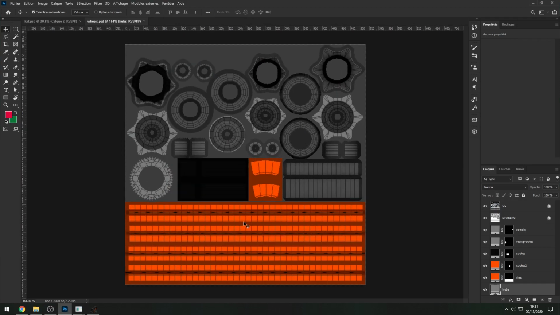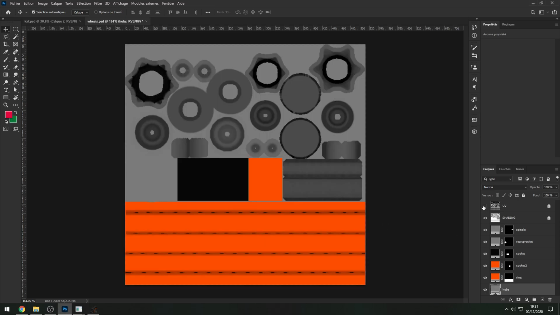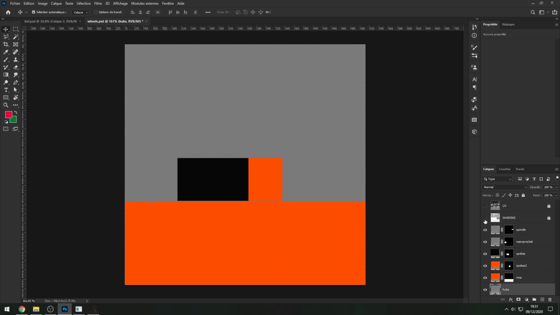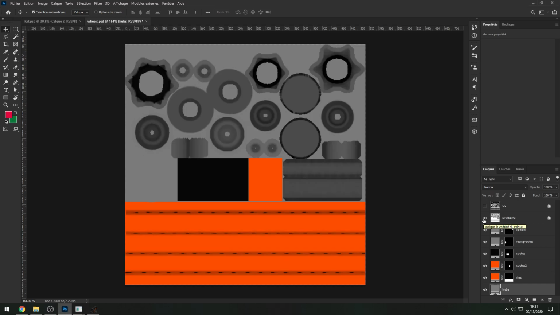So how does this work? We've got the UV texture, which is showing what the game exactly reads, all right? But we don't need it, so let's not use it. There is the shading, which is, like I said, super important because that's what makes the bikes look real, okay? And then we have all the stuff, so the spindle, wrist sprocket, spokes, rims, and hubs, all right?